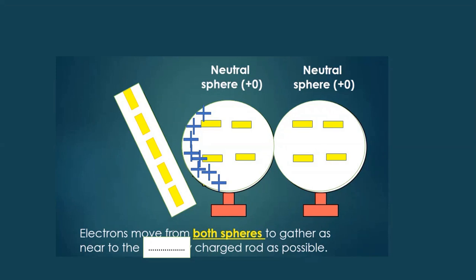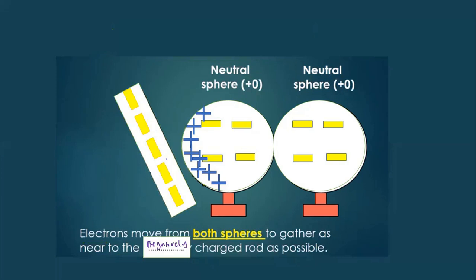Electrons move away from both spheres, near to the negatively charged rod.